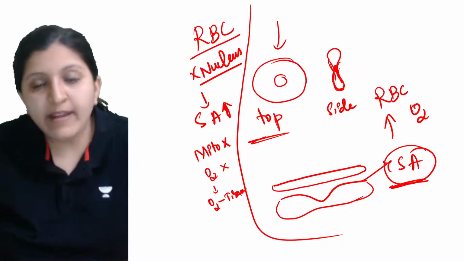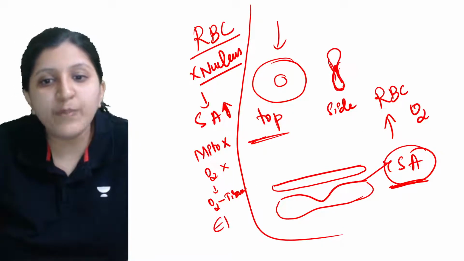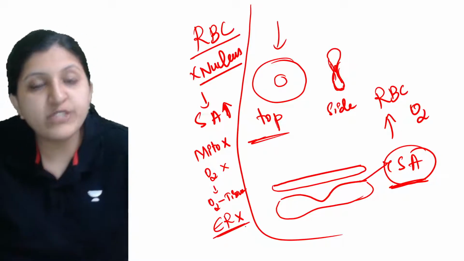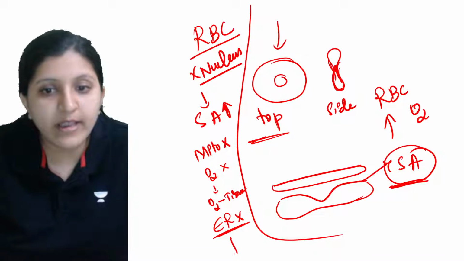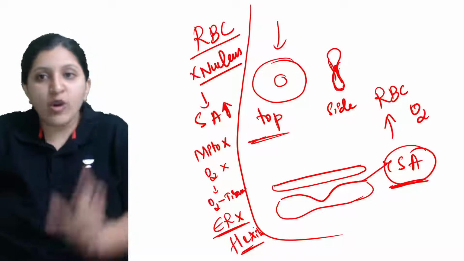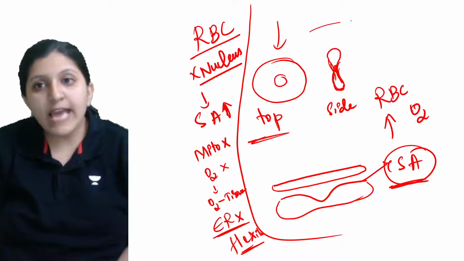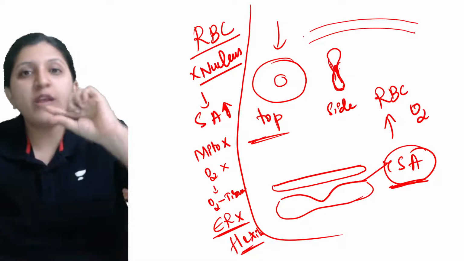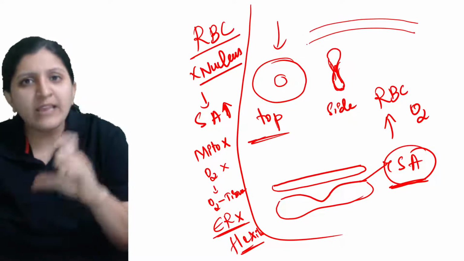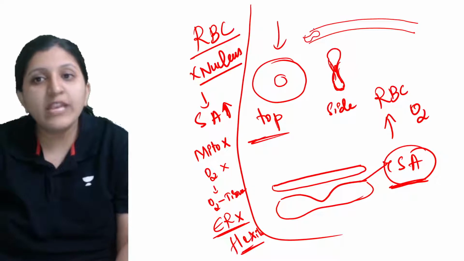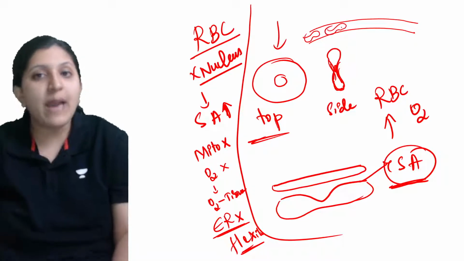Other than that, the endoplasmic reticulum is also absent. So what is the benefit of this? If the endoplasmic reticulum is absent, flexibility is provided, because the RBC has to pass through the narrow capillaries. A little flexibility is required so that it can pass through these narrow capillaries.